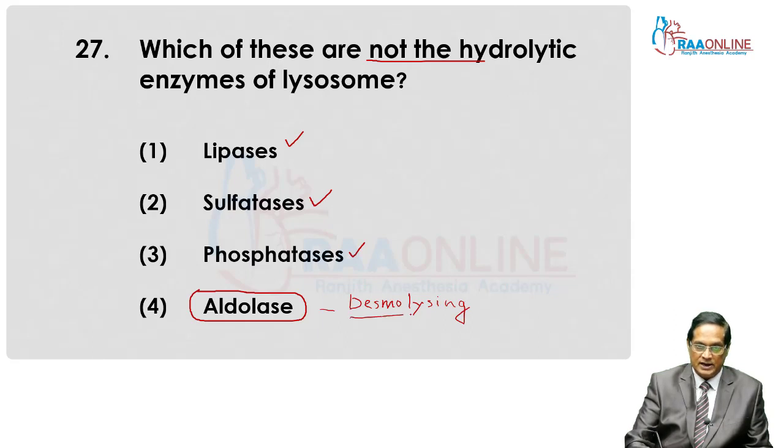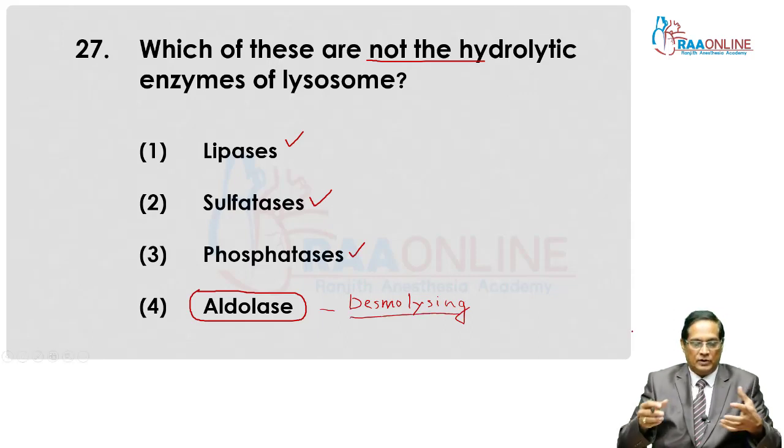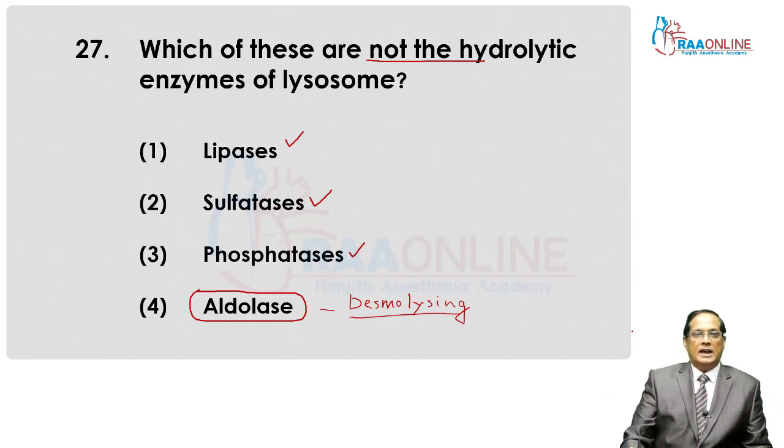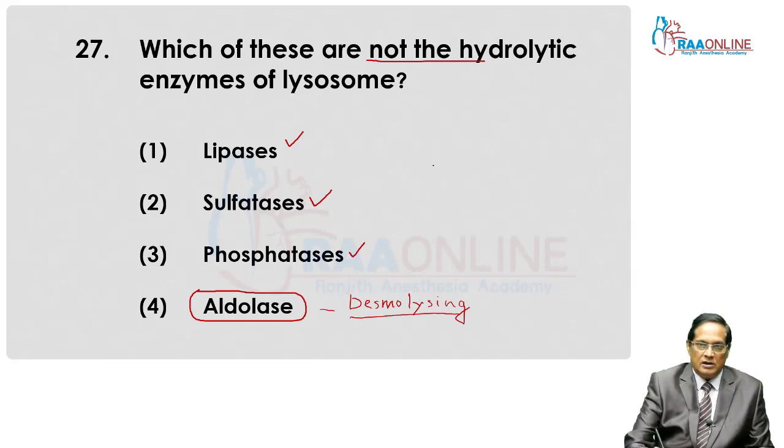Aldolase is a desmolizing enzyme responsible for condensation as well as cleavage. In respiratory activity, one of the compounds is known as fructose 1,6-diphosphate. With the help of the aldolase enzyme, it breaks into the 3-carbon compound 3-phosphoglyceraldehyde plus dihydroxyacetone phosphate, DHAP.